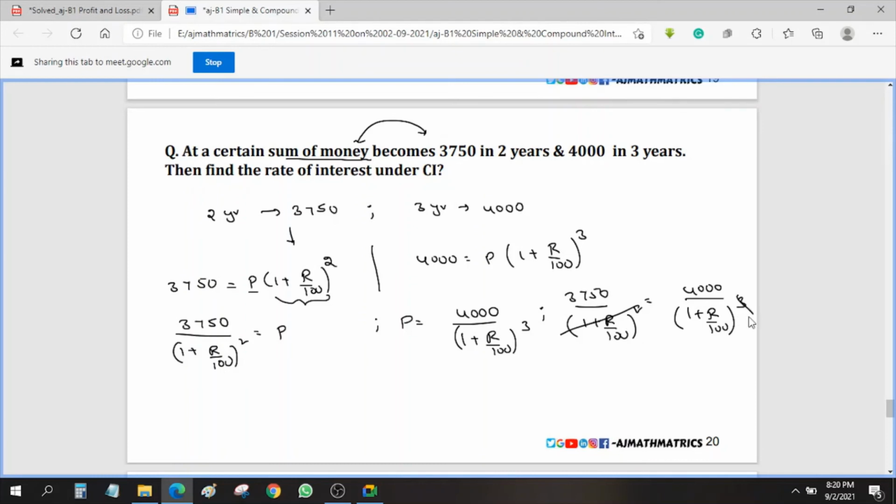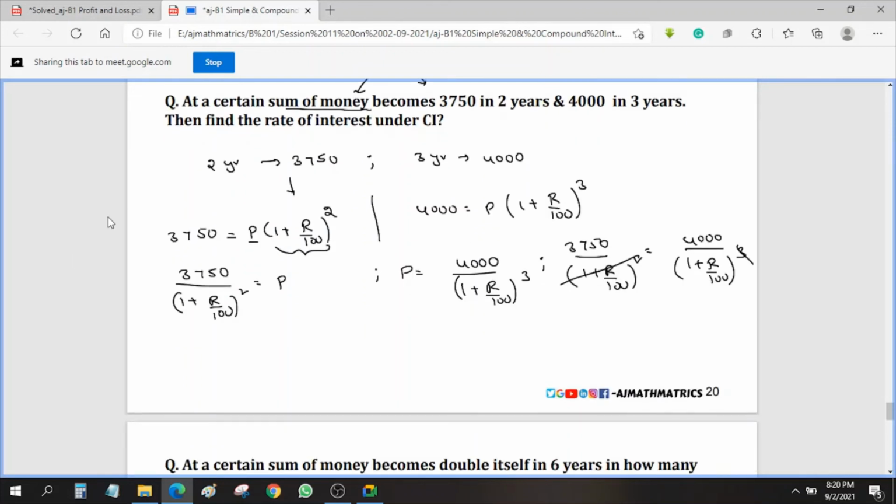See, I do accept the calculations are a little complex, but we can't do anything. We have to do this. Now I am taking this 1 plus R by 100 to the left hand side, which will give you 4,000 by 3,750.